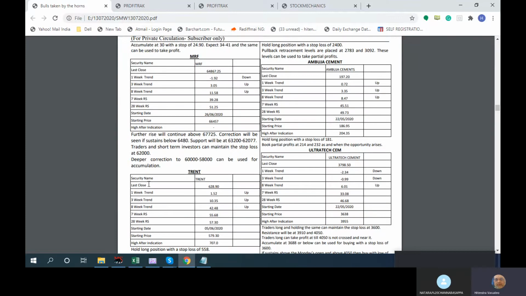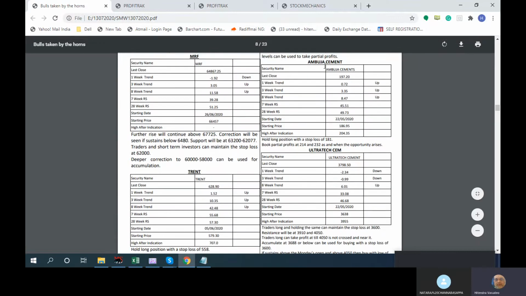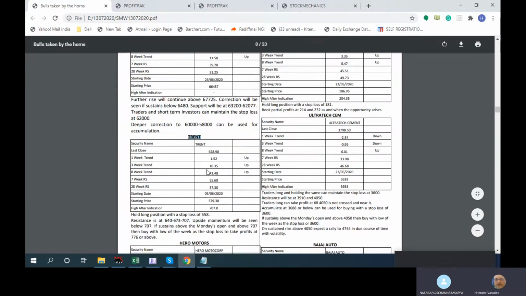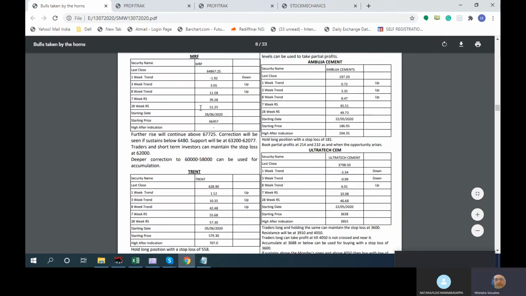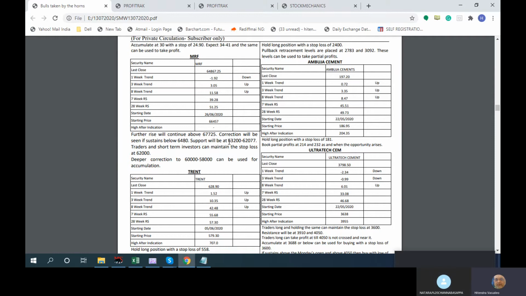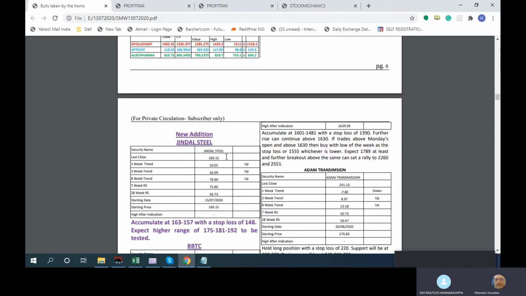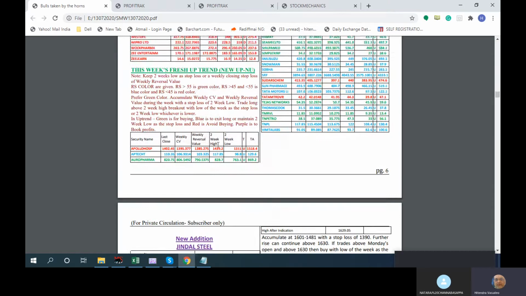But sometimes you might find that if you keep track of the names at least, that is under our coverage. That means that if it is under our coverage, then we look at the stock positively. And sometimes it may happen that I have it under coverage, but it is also in this week's uptrend, as we just saw in the table. So it is under coverage, and it is also coming into the top section, which we just saw, like this week's fresh uptrend.